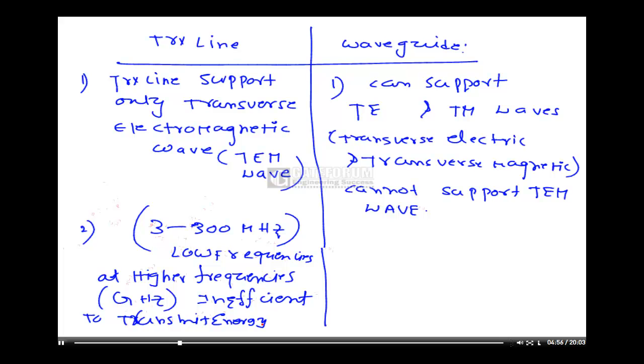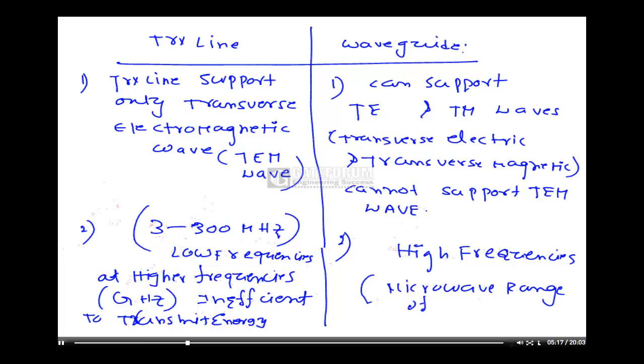This is because of skin effect and dielectric losses. So generally waveguides are used for high frequencies, generally the microwave range of frequencies. So this is another main difference between transmission line and waveguide.